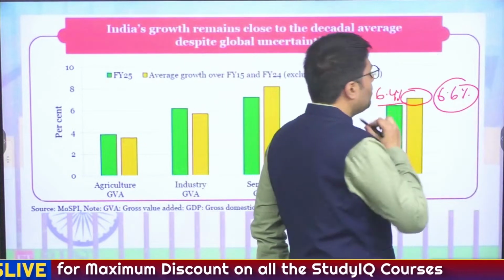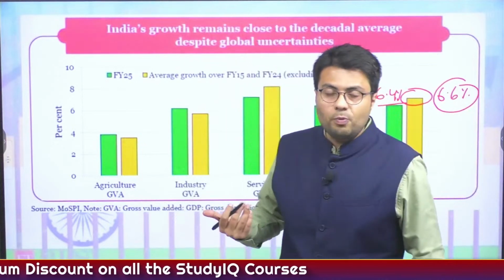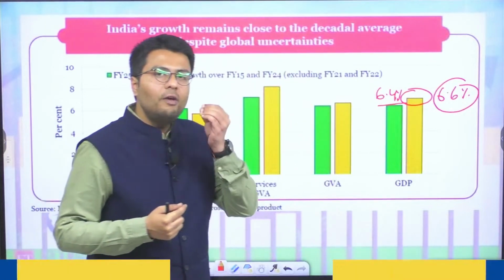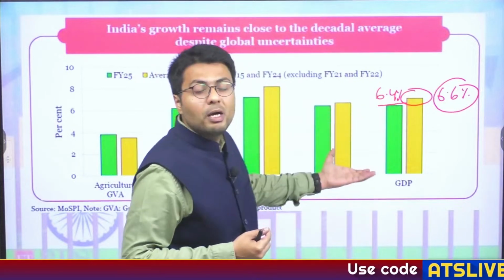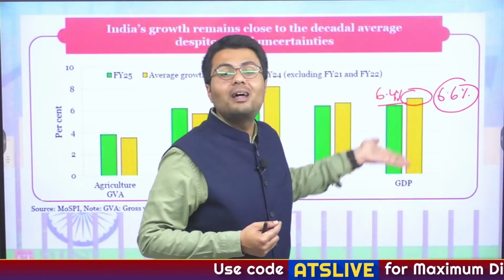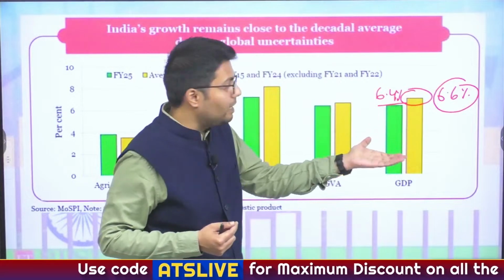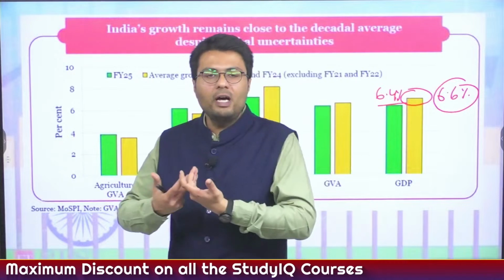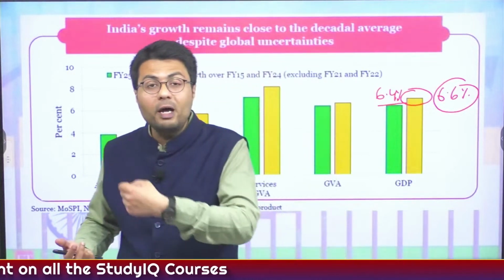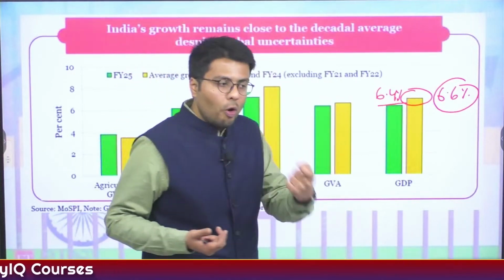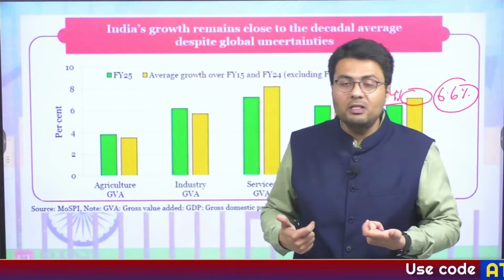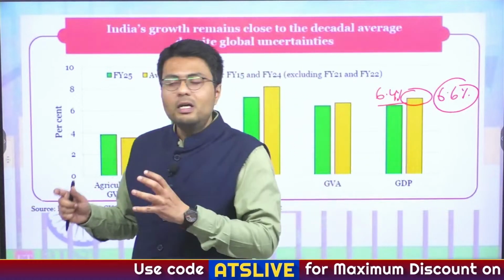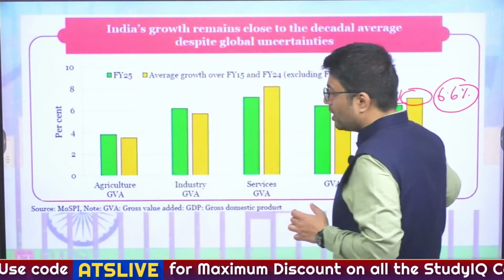So even with several tensions that exist in the world economy, primarily geopolitical tensions as well as trade policy risks, even then the Indian economy is growing much higher, about 2% higher than the emerging economies' growth rate. And there are many reasons for it. First of all, ours is a growing economy which has a large presence of people who are willing to work in India. Also, the demand for goods and services in India remains much above the demand in the world, and that is why our growth rate is much higher.